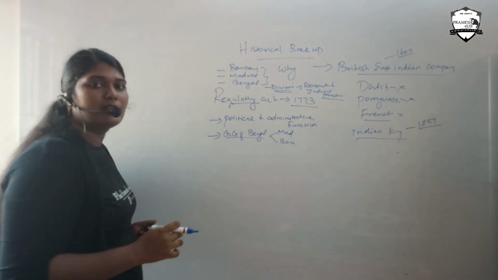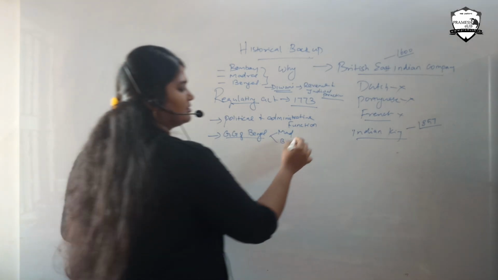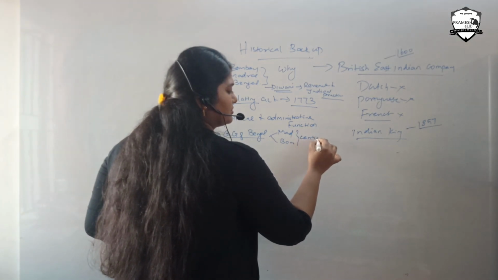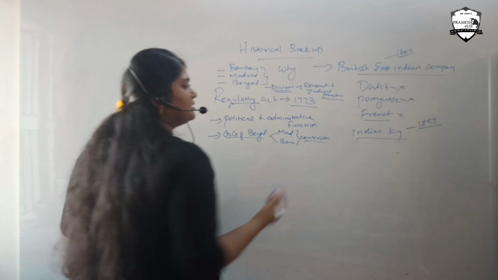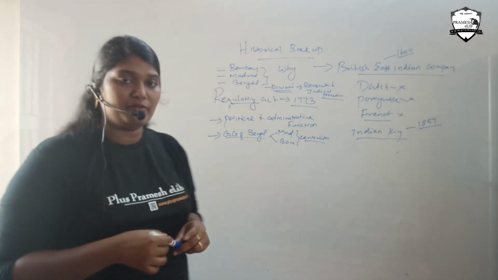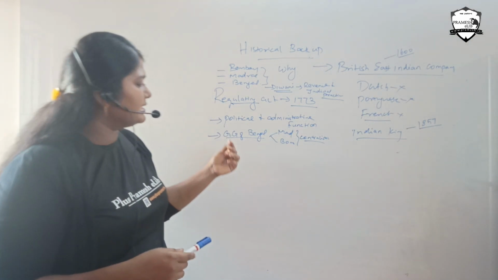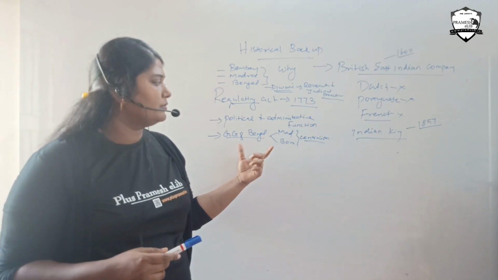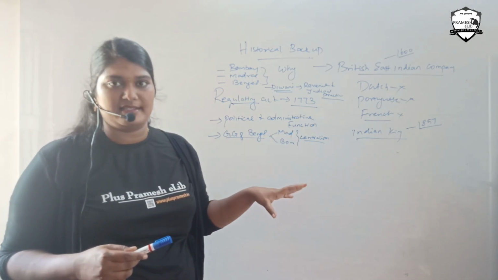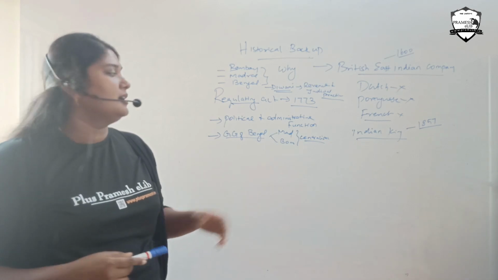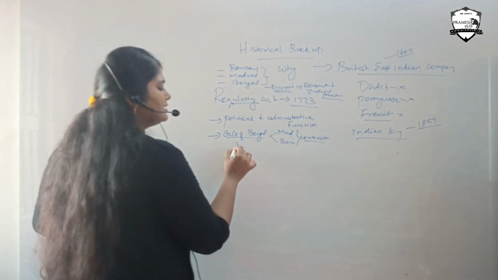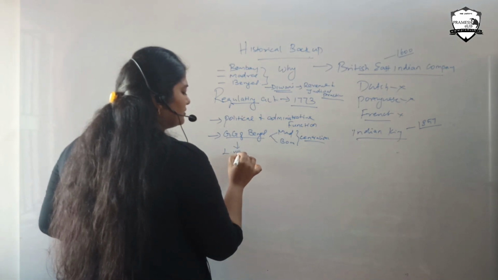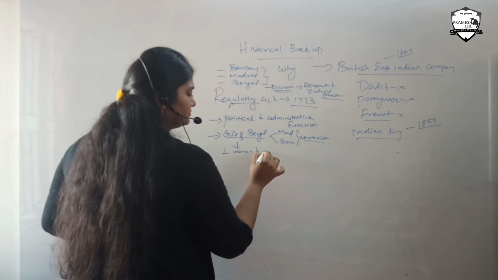This is nothing but centralization, like we have the center, below which we have states. Similarly, the center is Bengal, below which we have the Madras and Bombay presidencies. So centralization started here. The first Governor-General of Bengal was Lord Warren Hastings.